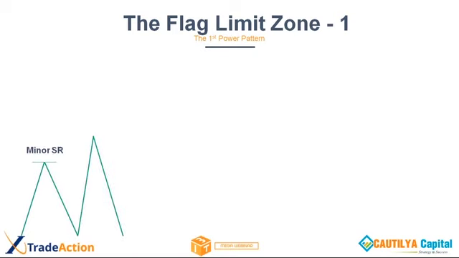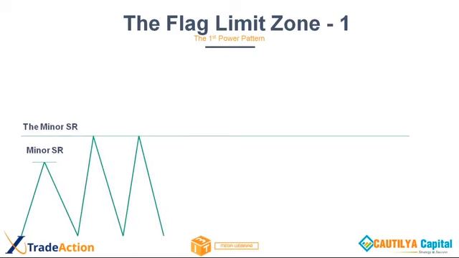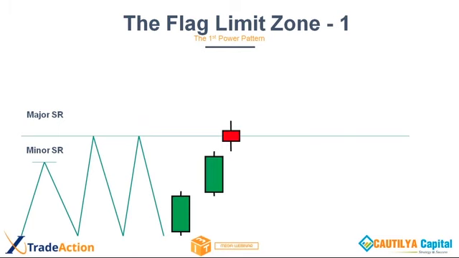Simple. There is a minor SR and then there becomes a major SR. At that minor SR, I saw the price going up, the price further goes up, and finally it forms a base. And base is a place where at the major SR fighting happens. Because major SR is formed, that means the sellers are in full control of that line. When buyers go there, there is a war, and hence the base is formed.